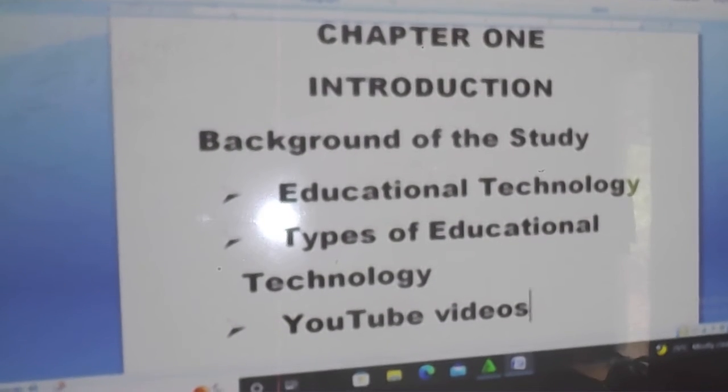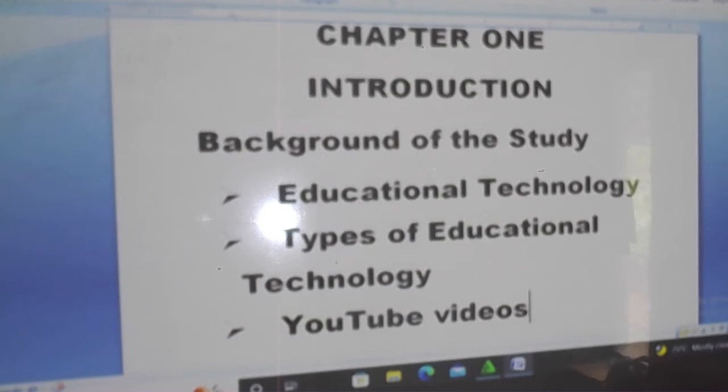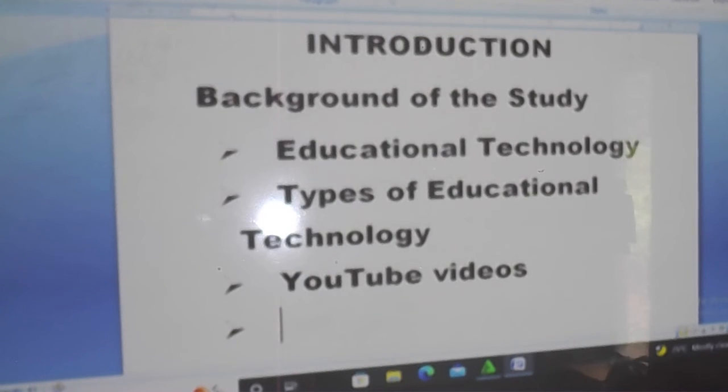You now start with YouTube video. Let us know the meaning of YouTube video. Explain in details what YouTube video is, and then give your own operational definition of YouTube video. After that, you can now move to what?